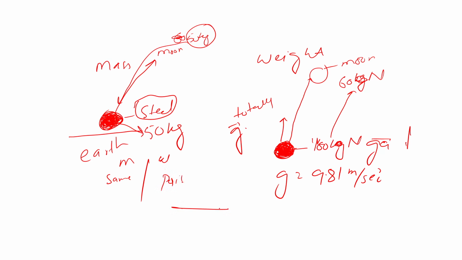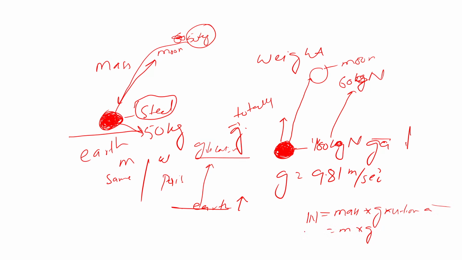What does position mean? On earth the gravitational value is more, so if the gravitational value is more, the weight is more. As we move up in height, the gravitational pull decreases. When the gravitational force decreases, the weight also decreases. How does it decrease? There is a relation between mass and weight. As we know, weight W is equal to mass times gravitational acceleration, W = m × g.